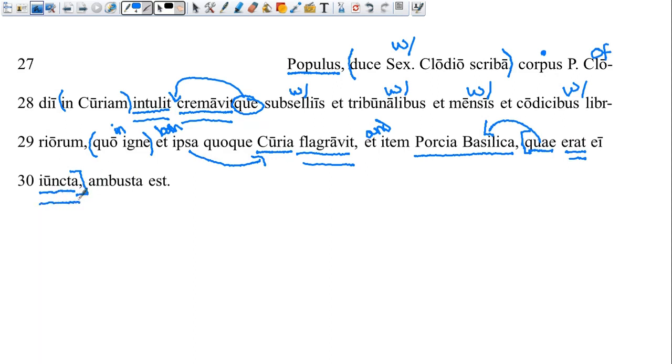You could say had been joined if you want to be super specific. And this ae is going to mean to it. This refers to the curia. So the basilica and the curia are right next to each other. I believe if you look in your book, under the passage, you'll see that there's a map that designates where these things were. So likewise, the Porcia Basilica was burned.